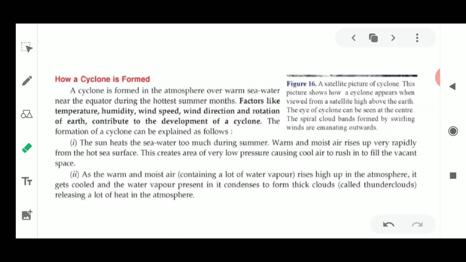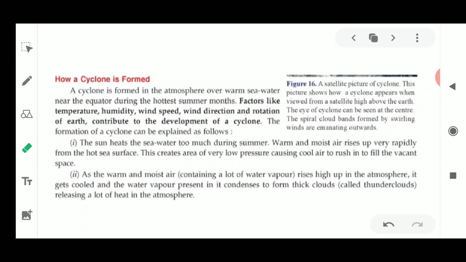Now, how is a cyclone formed? A cyclone is formed in the atmosphere over a warm sea near the equator during the hottest part of the month. During the hottest summer months, these cyclones arise. Why? Because in summer the sun rays have very high intensity, and because of the high temperature, the evaporation is more. If more evaporation is taking place, it means an area of low pressure is going to develop. Once the area of low pressure develops, it gives rise to certain destructive phenomena.